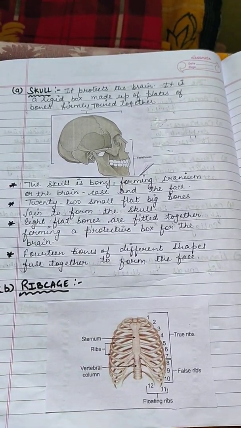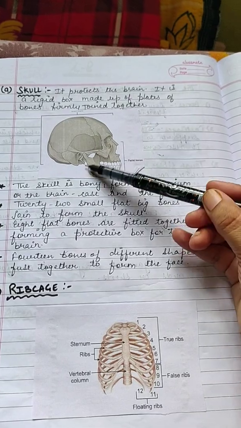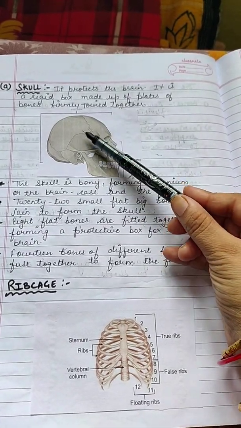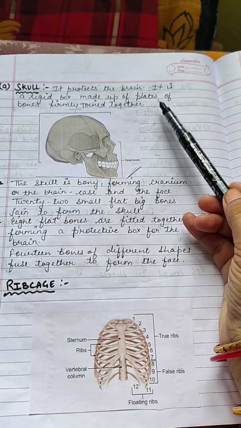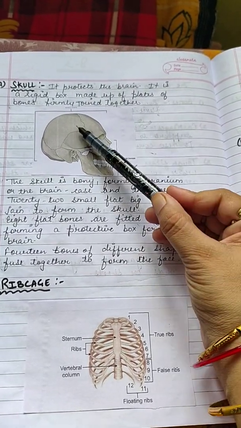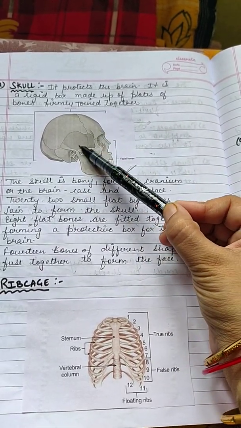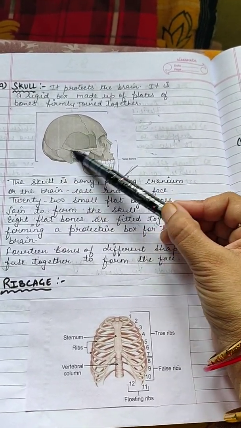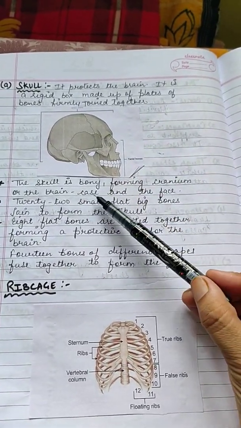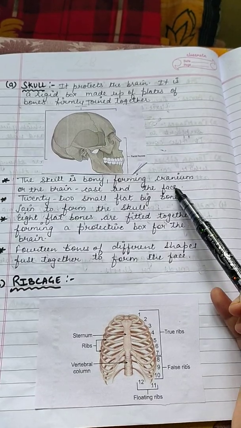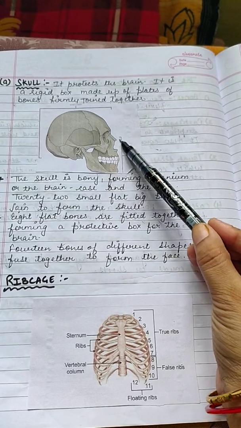Now the first part is the skull. The skull protects the brain. It is a rigid box made up of plates of bones firmly joined together. It is made up of several plates of bone. One is this, one is this, one is this, and these plates of bones are firmly joined together. So the skull is bony, forming the cranium or the brain case, and the face.